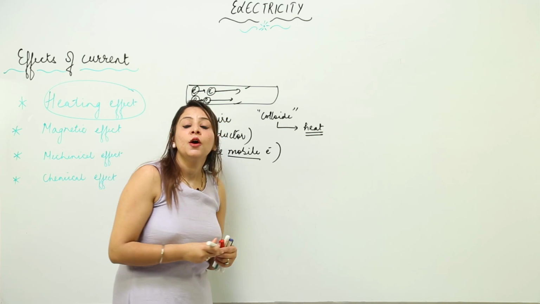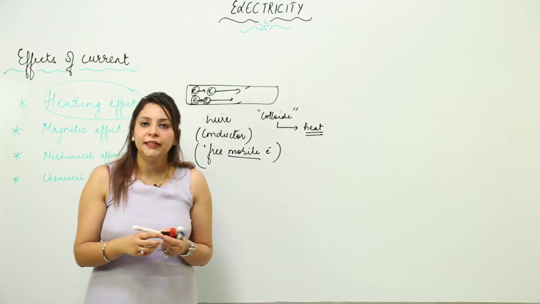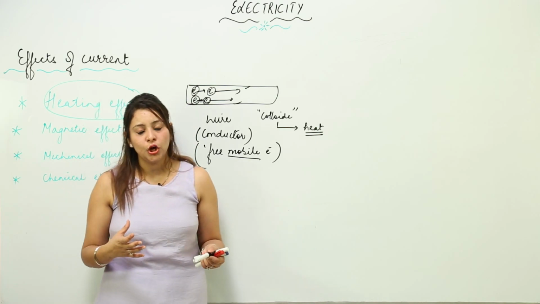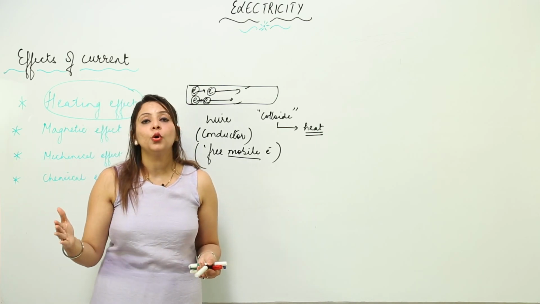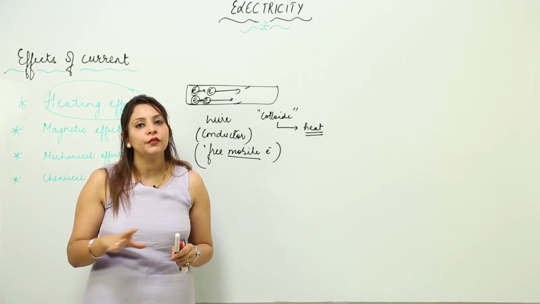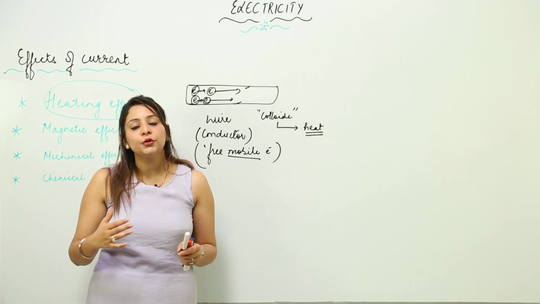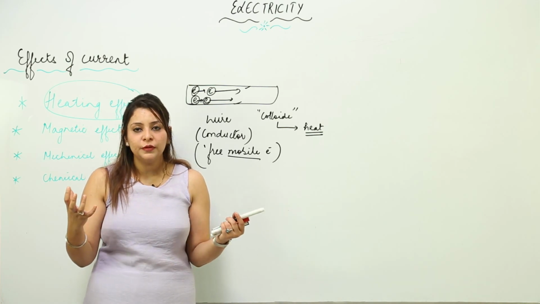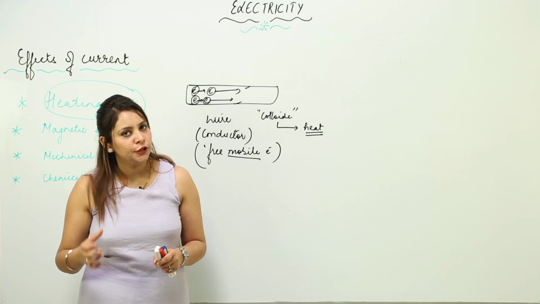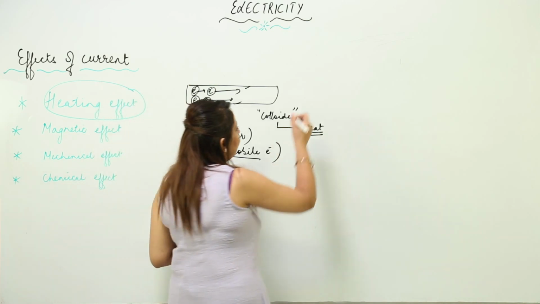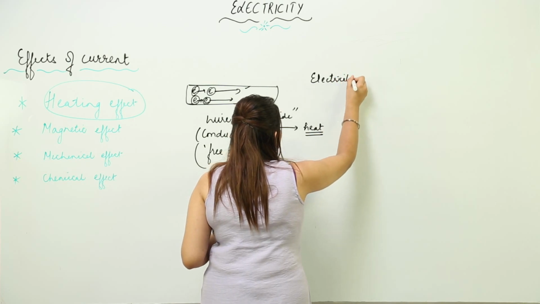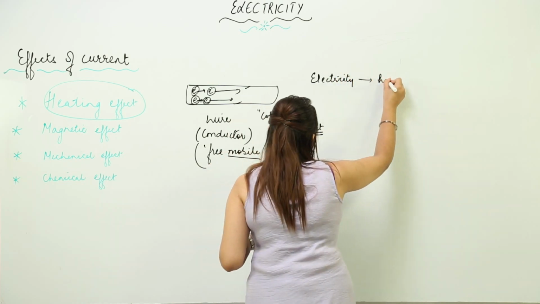Whenever electricity is passed through any wire, which means the flow of electrons, they collide among themselves and with the inner wall of the wire, and as a result of the collision, heat is produced.